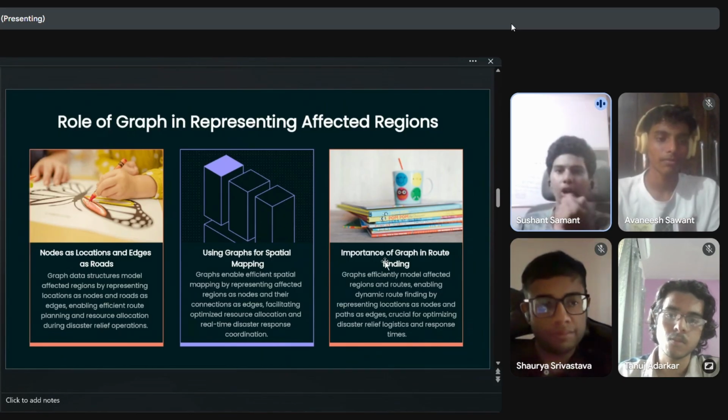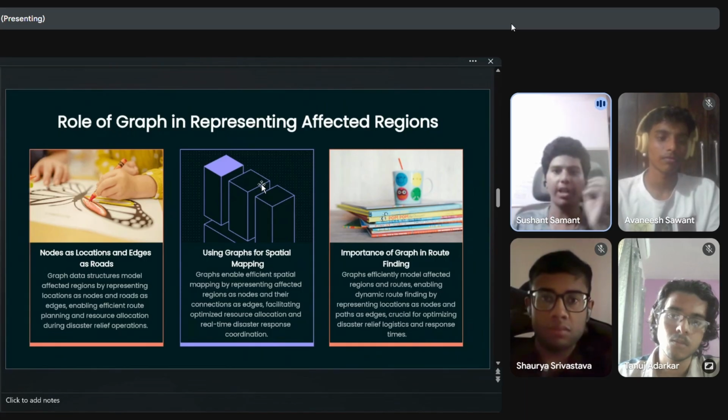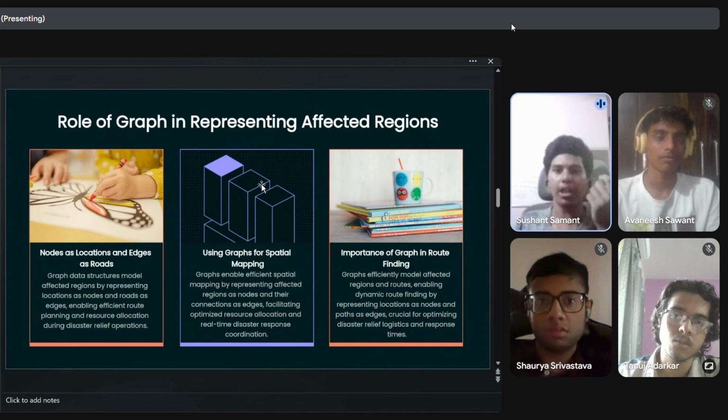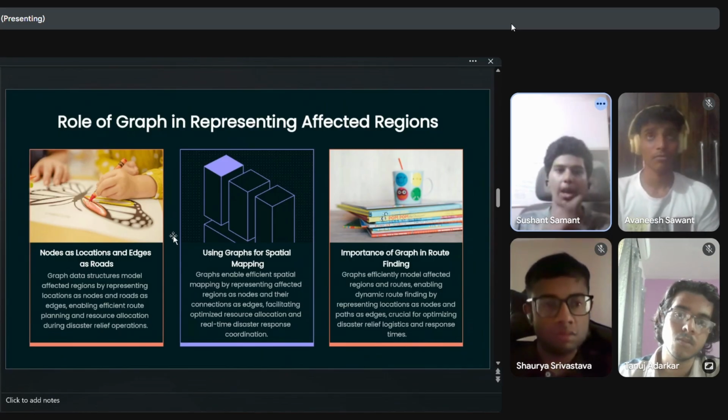So, what is the importance of graph in route finding? Graphs efficiently model affected regions and routes, enabling dynamic route finding by representing locations as nodes and paths as edges, which is very crucial for optimizing disaster relief logistics and response time.